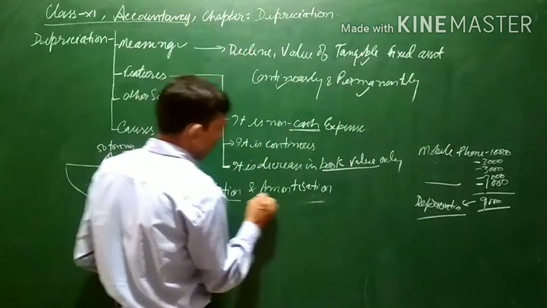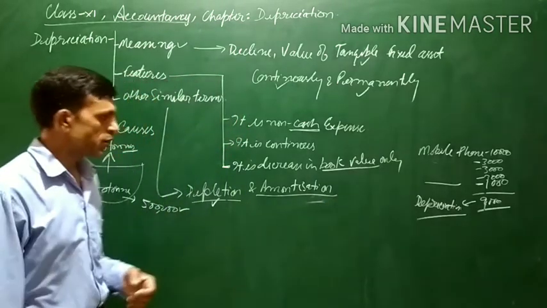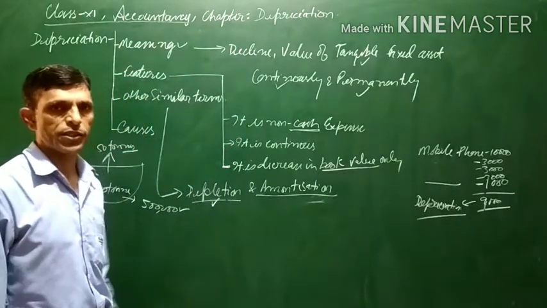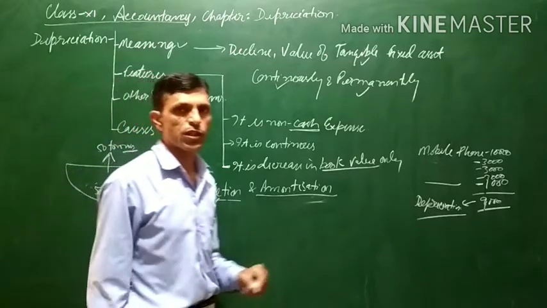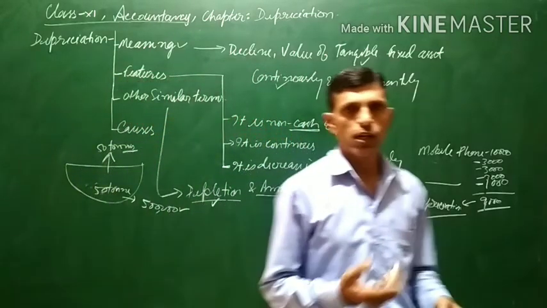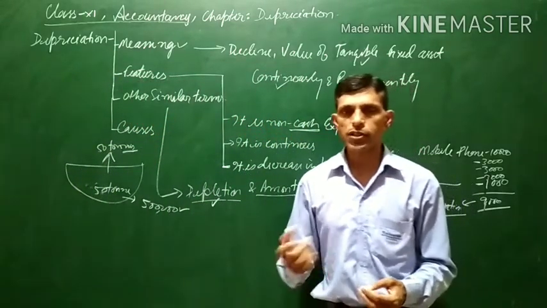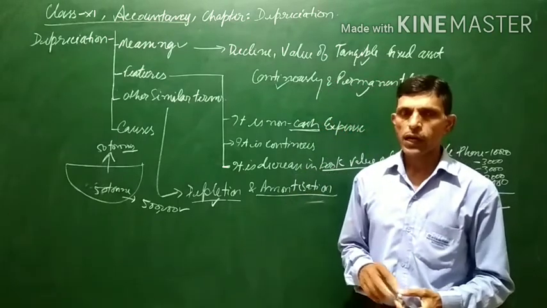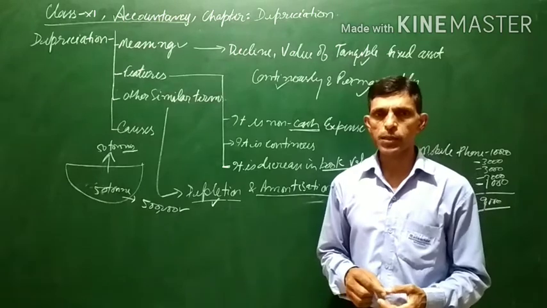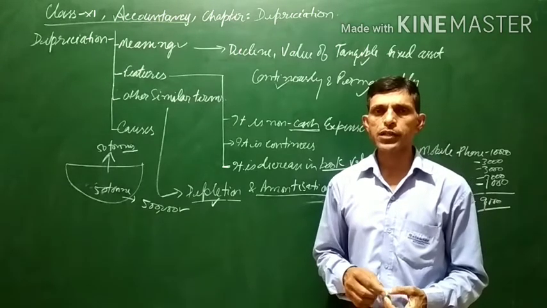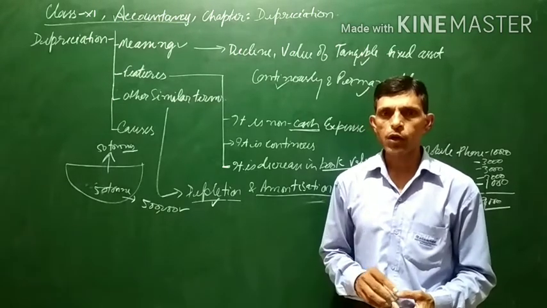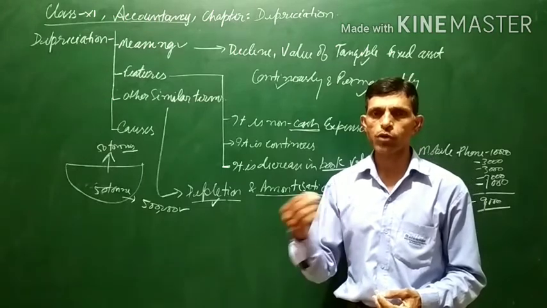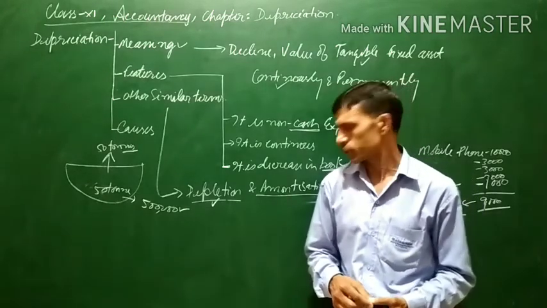Similarly, there is amortization. Amortization is with regard to intangible assets such as goodwill, trademark, and copyright. These are various rights which are availed, and once you have purchased some rights, they are generally for a limited period of time or for a particular amount of goods which you can produce.